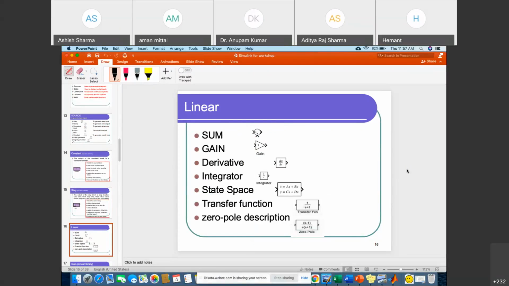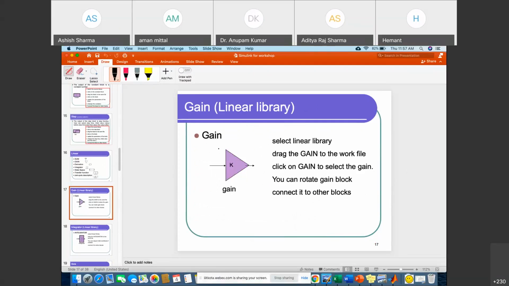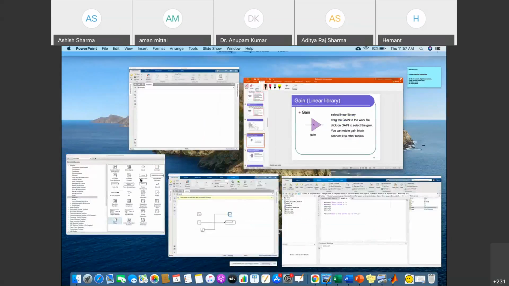Next one is the linear block, right? Where we can perform all the linear operations like summation, gain, derivative part, integrator part, state space, all. Okay. And similarly, we have the gain operation. You can see the gain. Gain is also available in MATLAB.